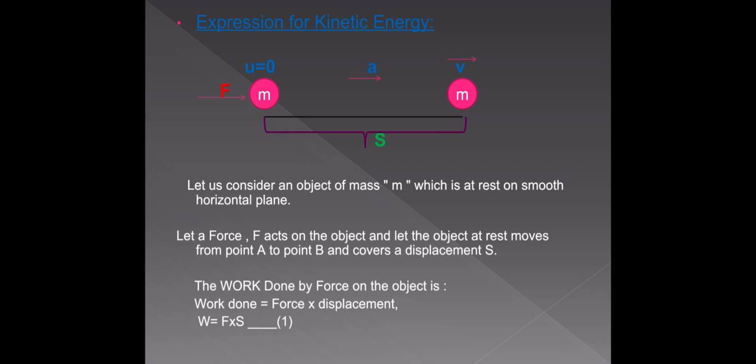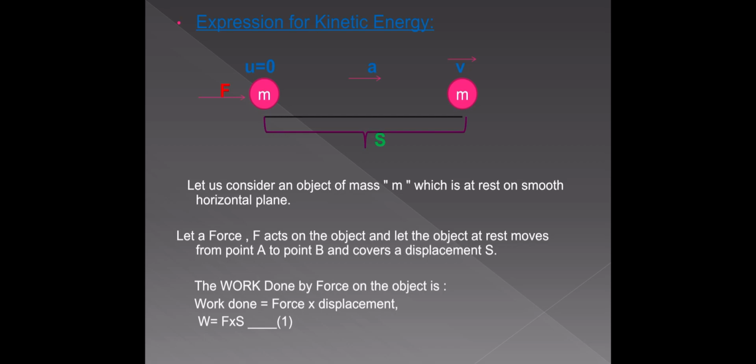Here, the body is initially at rest. It is not in motion. When we apply some force, this force tries to move the body in the direction of force only. Then the body slowly moves in the direction of force. Hence, the force and the motion of the body are in the same direction. Then the acceleration of the body due to the applied force is positive. Due to the positive acceleration, the velocity of the object increases gradually.